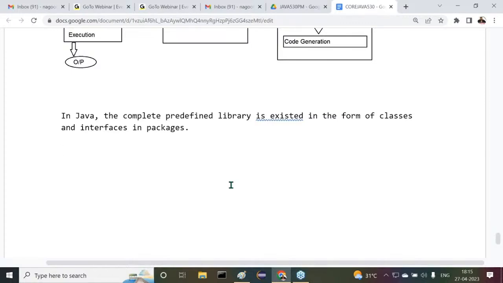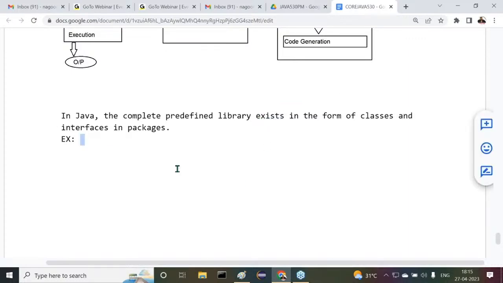These are what their packages. Example I'm telling you, now observe carefully. Java.io package, Java.util package, Java.sql package. All these are packages. Inside the packages, classes and interfaces exist. This is the structure of the Java predefined library. In Java, the complete predefined library is available in the form of packages: Java.io, Java.util, Java.sql. Understand it clearly now?